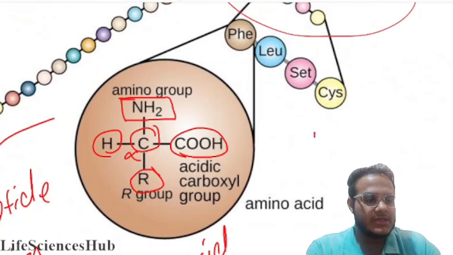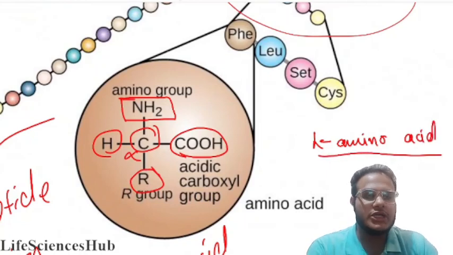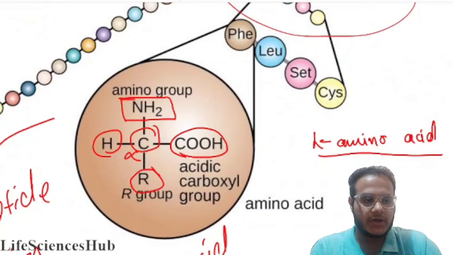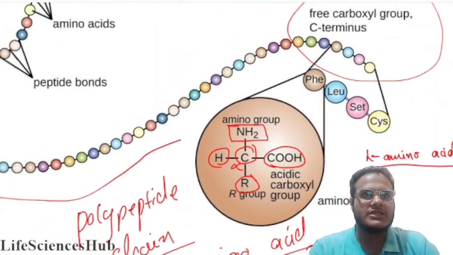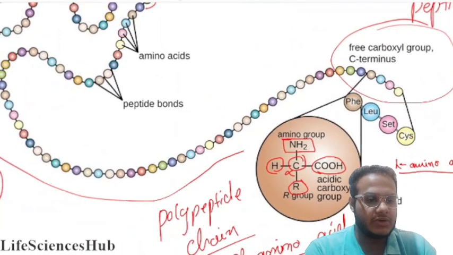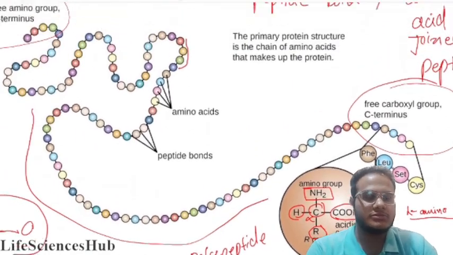Basically, our proteins are majorly made up of L amino acids. So we need the sequencing of this, like what are the amino acids which are sequenced in this. Okay, let's move further.